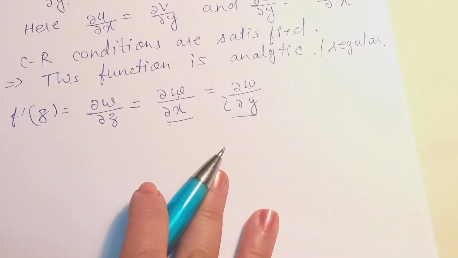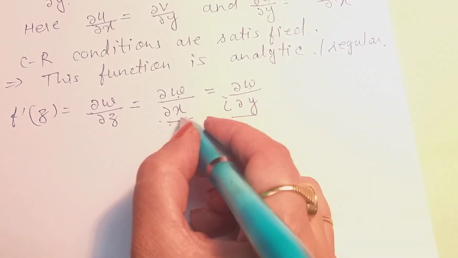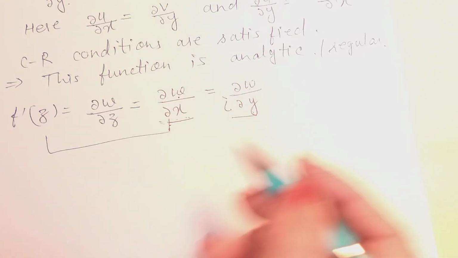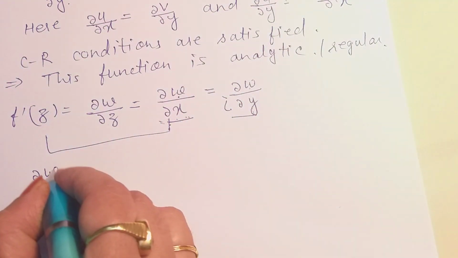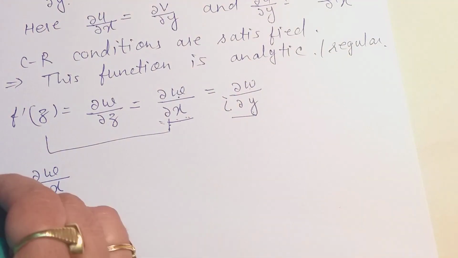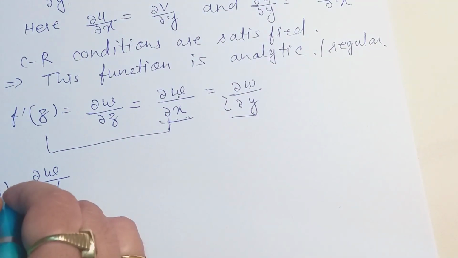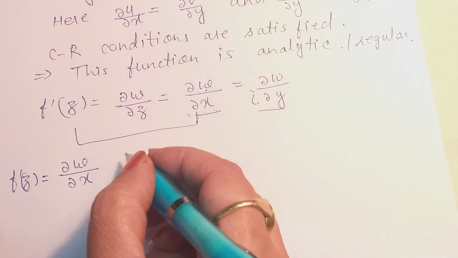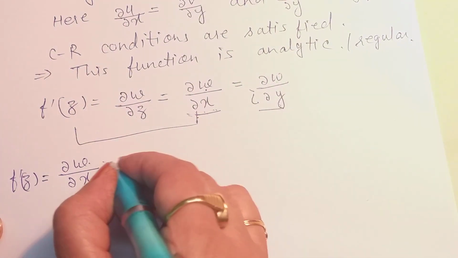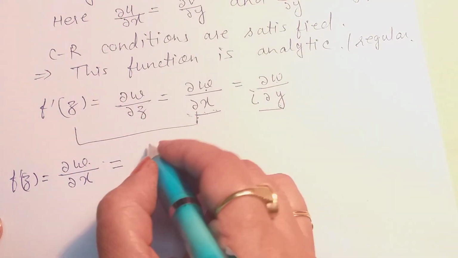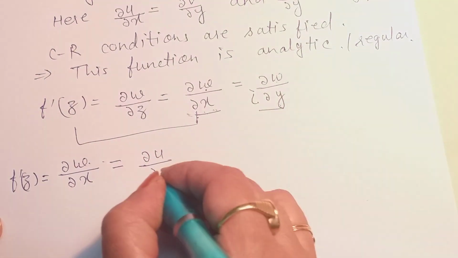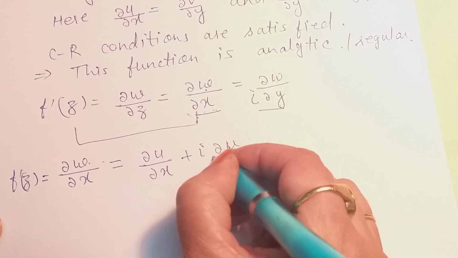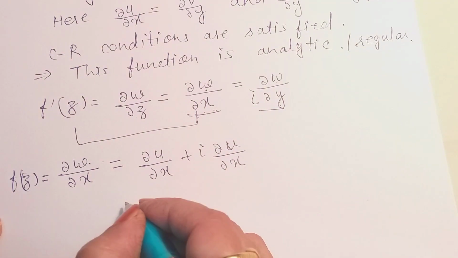So for the sake of convenience, we take this value. We find the derivative by using del w by del x. So f dash z is equal to del w by del x. Now we resolve this w as u plus iota v. Then we get del u by del x plus iota del v by del x.